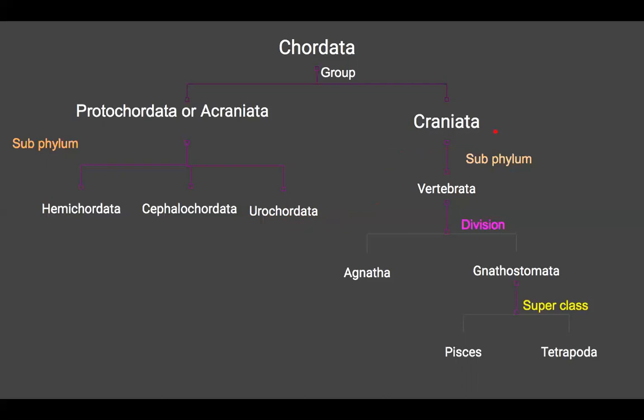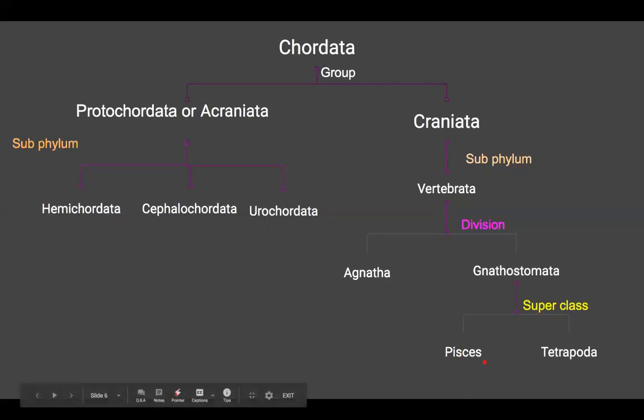Now come to the Craniata. The Craniata consists of the advanced or the higher vertebrates or chordates, and it includes only one very big subphylum, Vertebrata. And Vertebrata is again divided into two main divisions, Agnatha and Gnathostomata. I'm just giving you an outline, and later on we will discuss it in an elaborated way. Gnathostomata is again divided into two superclasses.